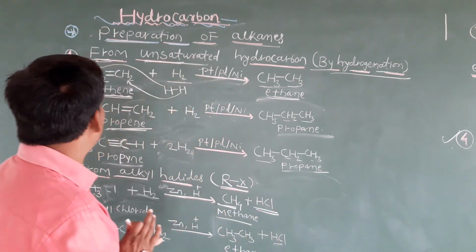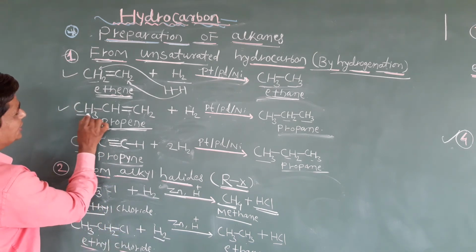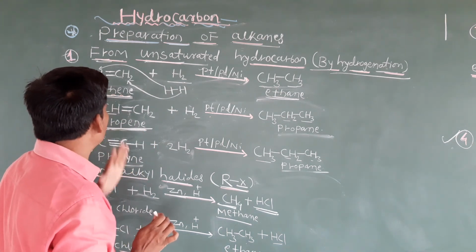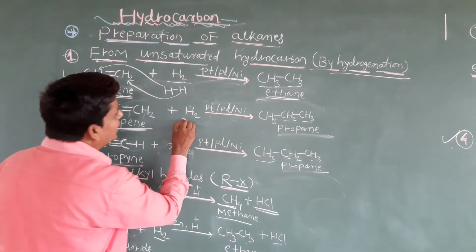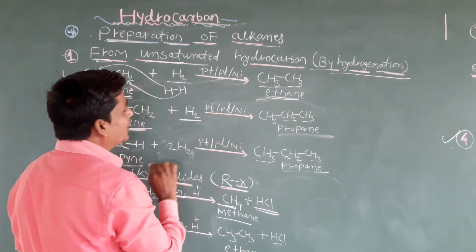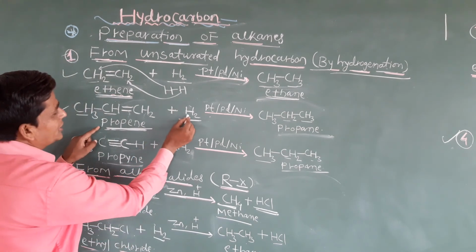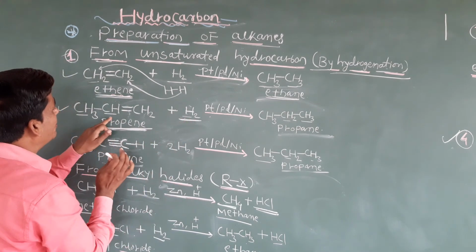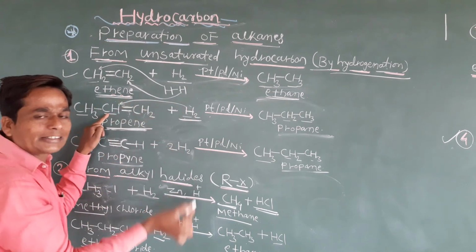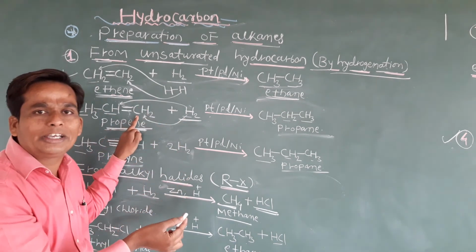Now clear? See another example. Here I have taken propene, CH3CH double bond CH2. What is the name of this compound? This is propene. Okay students, this is the double bonded compound. Here I am also adding hydrogen, because it is a hydrogenation process, and I am using the same catalyst, that is platinum, palladium or nickel. The same reaction goes on. The hydrogen will add across the carbon-carbon double bond. The double bond is here. One hydrogen joins to this CH, and it gets converted into CH2, and another hydrogen joins to this CH2, and it gets converted into CH3.